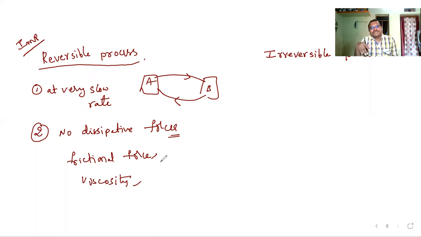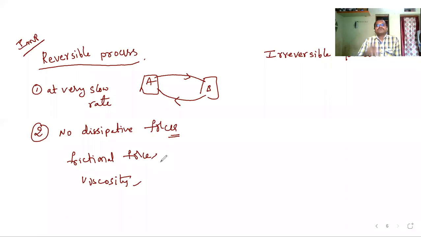See, in nature, in reality, there is no perfect reversible process, because we cannot achieve the same state as it was before when you have done some work. We cannot bring it back to the same state. Somehow 99% we can bring it back, but 100% we cannot.